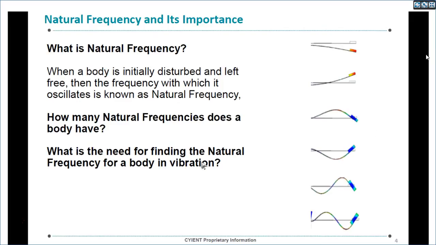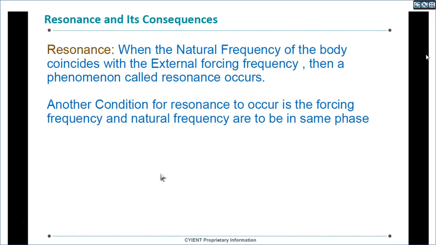And what is the need for finding out natural frequency? This is another important question. So what could be the answer? When we extract natural frequency, we need to check for resonance. So what exactly is resonance? I hope we have been studying resonance from 10th class onwards. Resonance is when the natural frequency of a body coincides with the external forcing frequency or operating frequency. Then the phenomenon is called resonance.